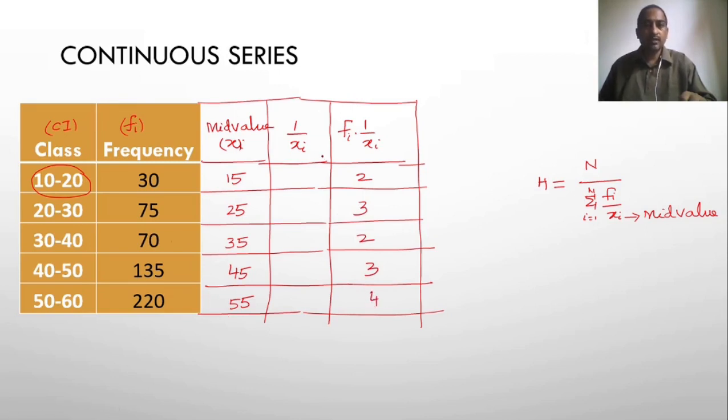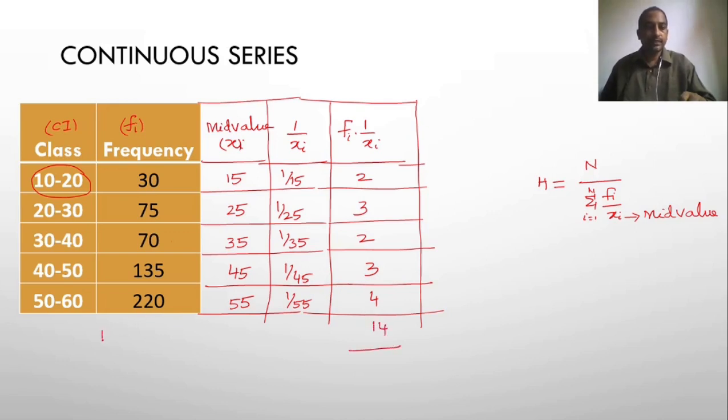Or else you can find 1 by xi, that is 1 by 15, 1 by 25, 1 by 35, 1 by 45 and 1 by 55, and multiply with the frequency, you will get the same. Right? So what is the total of this? This is 14.